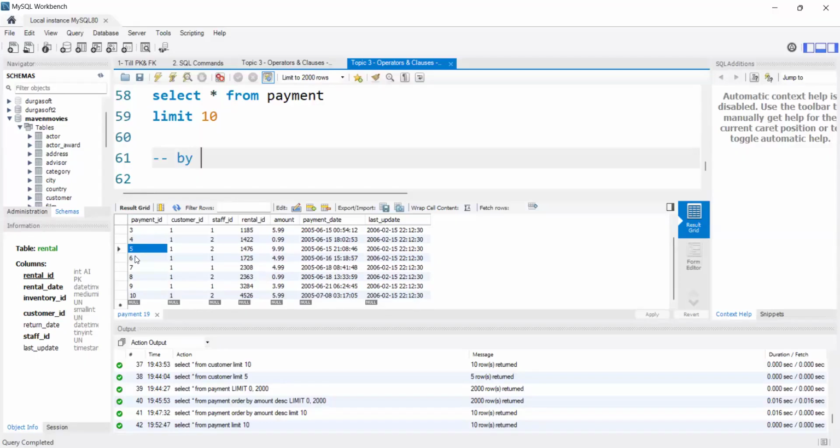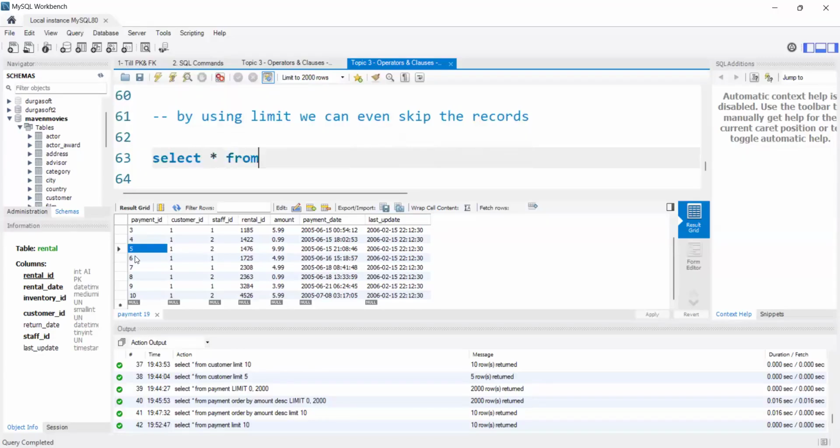By using the limit clause we can even skip the records. Let me show you how to do that.